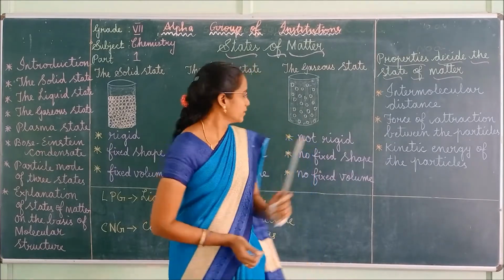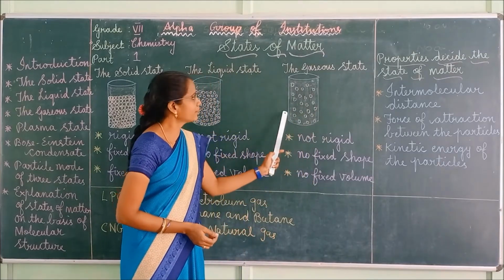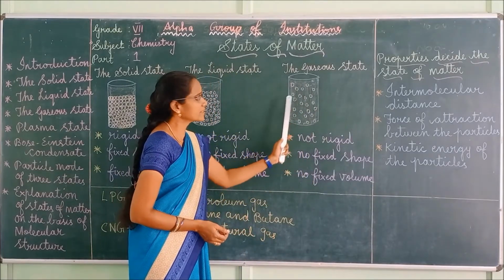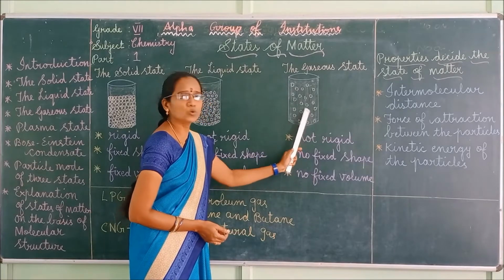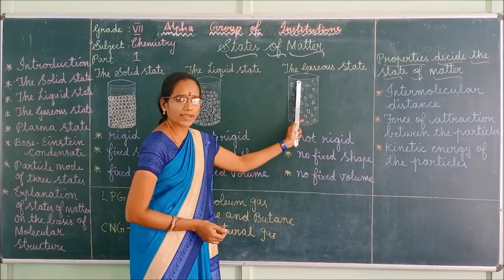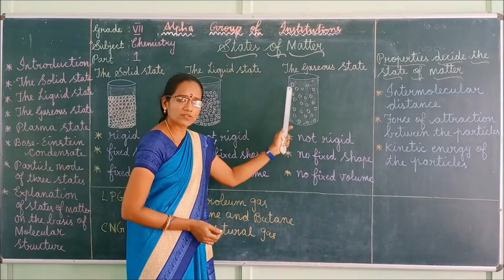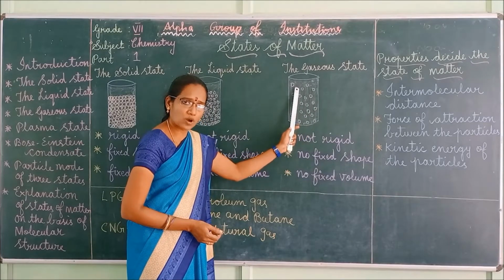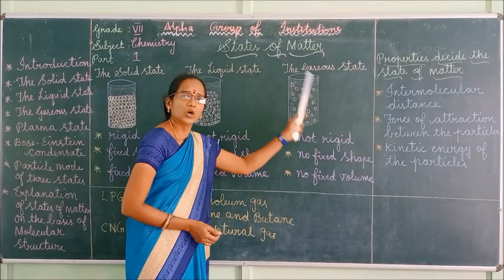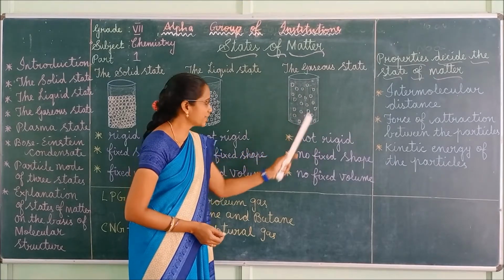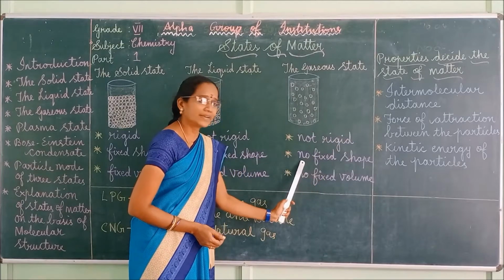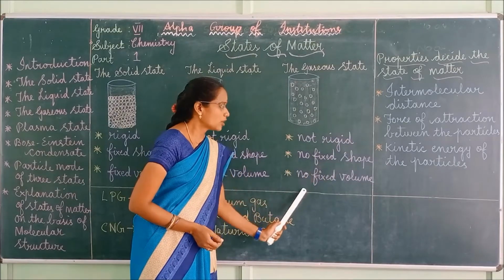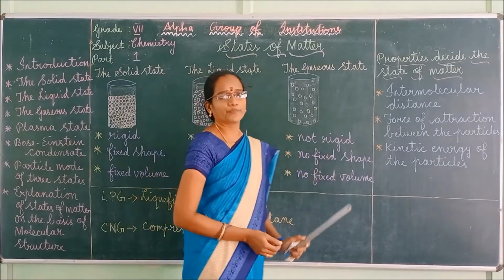Got it, children? Now look at the diagram here. See the molecules. This is the gaseous state. The molecules are very loosely packed, so the gas occupies the whole area. It has no fixed shape and no fixed volume. So in the gaseous state, it is not rigid in nature.